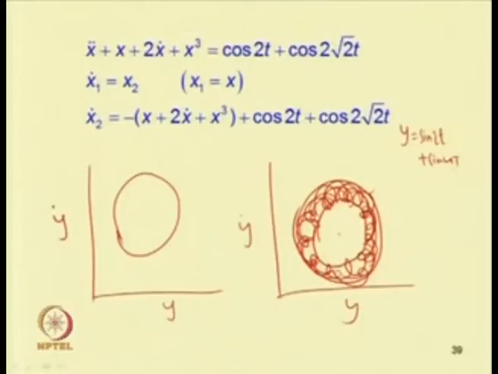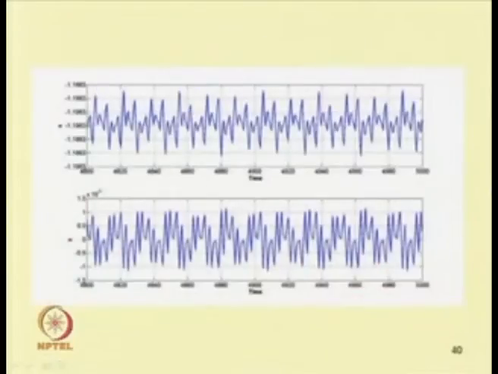By taking T 1 equal to 2 pi by 2, that is pi, and T 2 equal to 2 pi by 4, that is pi by 2, if we sample it with pi by 2, from these two curves one can obtain the Poincare section.